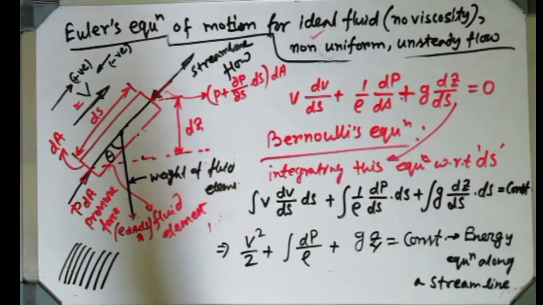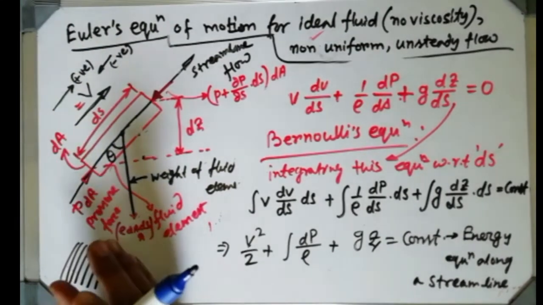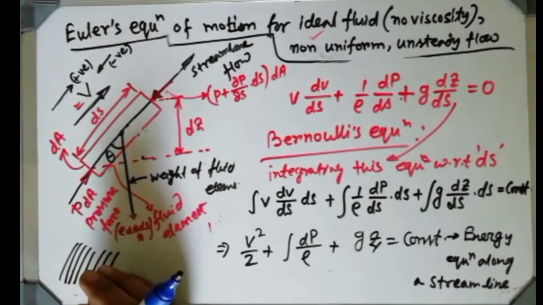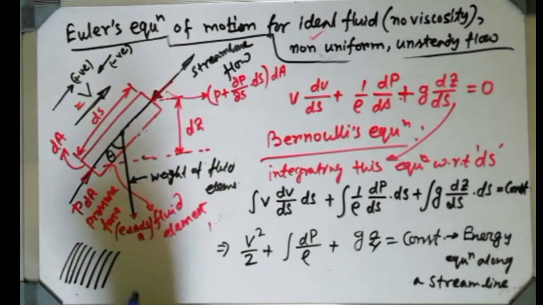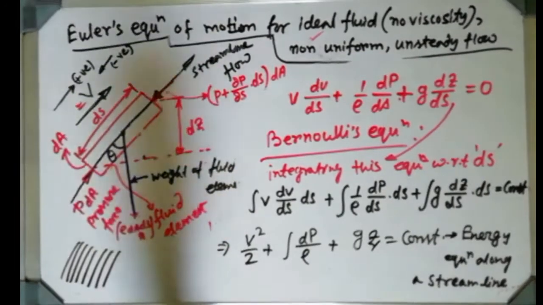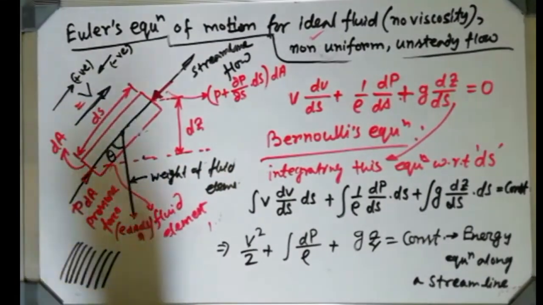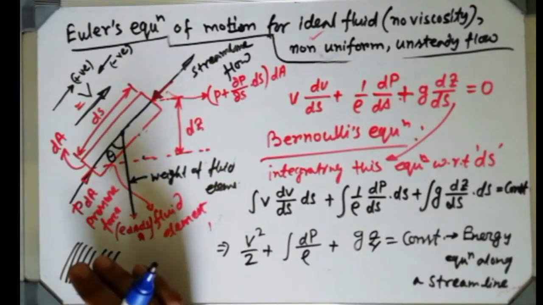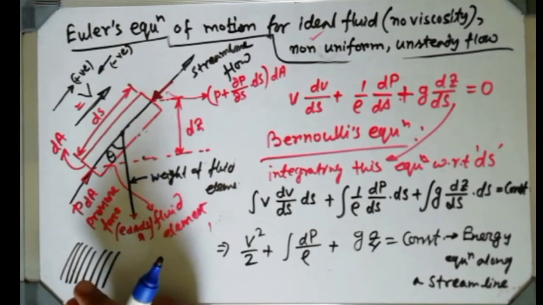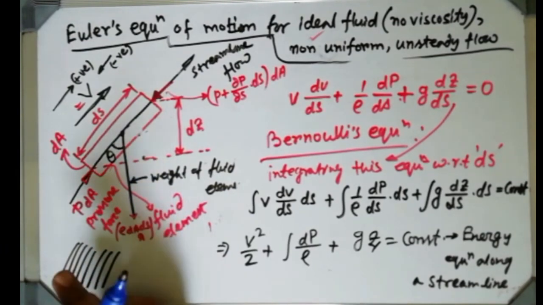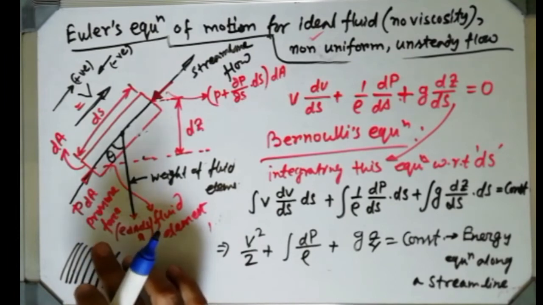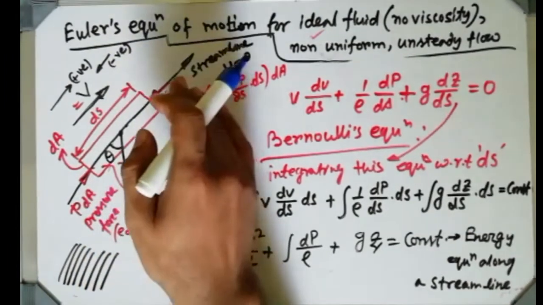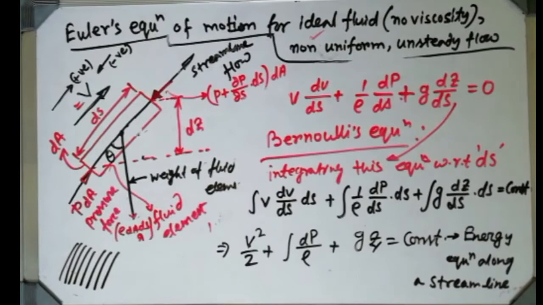Whether a flow is laminar or not can be checked by a dimensionless number known as the Reynolds number. That will come later. Reynolds was a very big scientist. That Reynolds number gives a dimensionless value by which you can find whether the flow is a laminar one or a turbulent one. We are considering that the flow is a streamline flow, that is a laminar flow. Understood, beta?